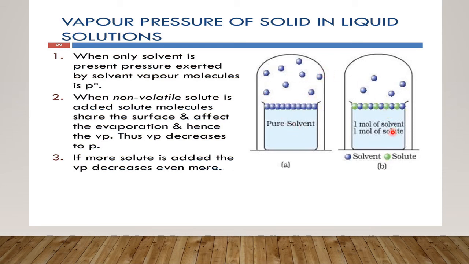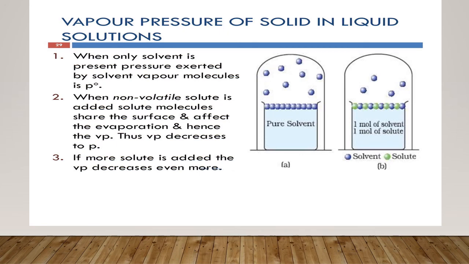But here we have taken a non-volatile solute and a solvent, then in that case some of the molecules on the surface will be of the solute and some of the molecules on the surface will be of the solvent. Now, while evaporation, only the solvent molecules will be able to escape and form vapors, whereas the solute molecules will not escape since they are non-volatile. If we keep on adding more and more non-volatile solute, the vapor pressure will decrease even more since the number of molecules that go into the vapor state will keep on decreasing.